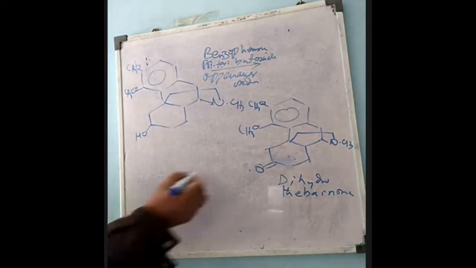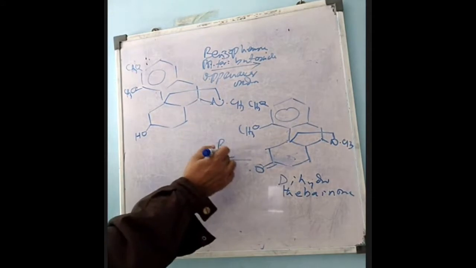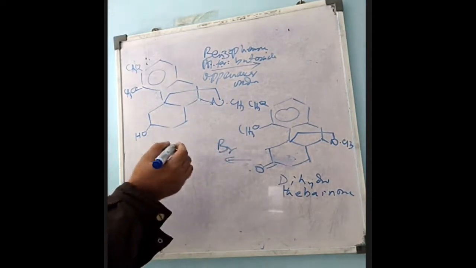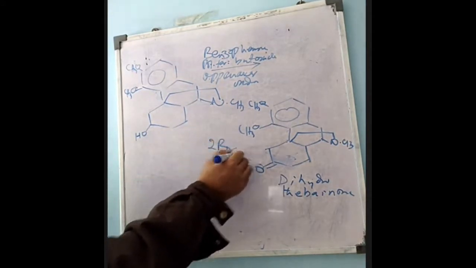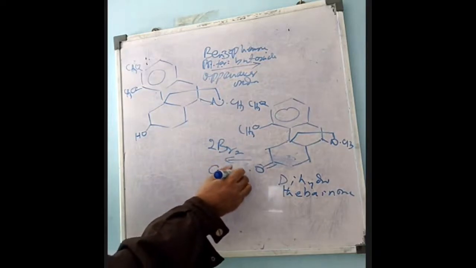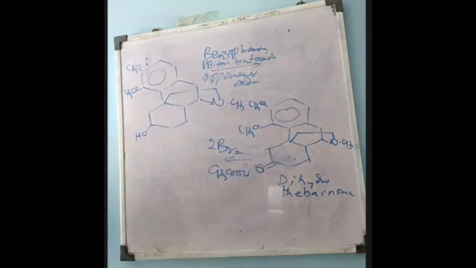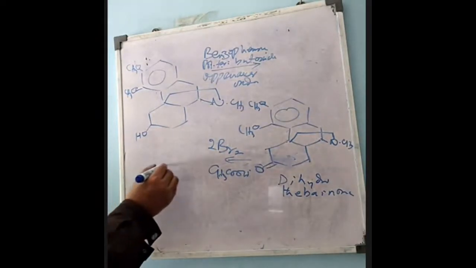Once we get this dihydrothebainone, that is the ketone, it is treated with bromine. We carry out the bromination in acetic acid. When it undergoes the bromination, we will have this compound.